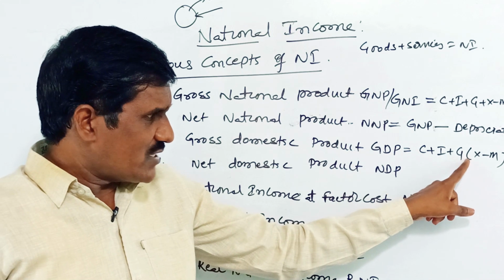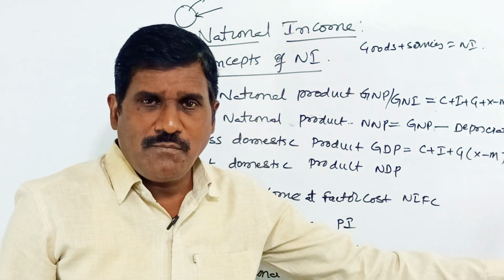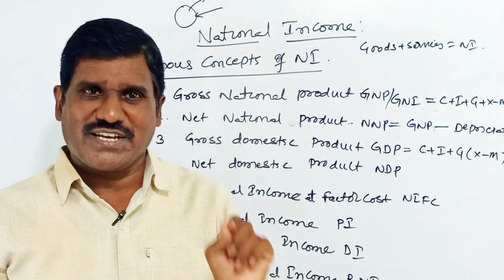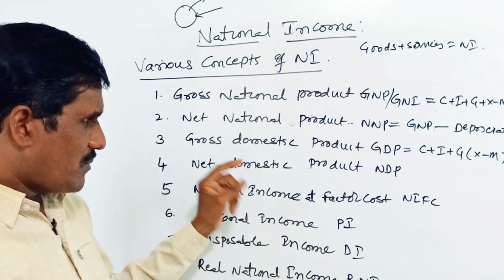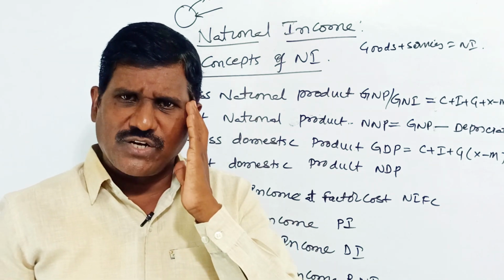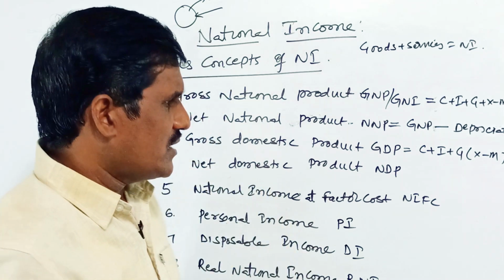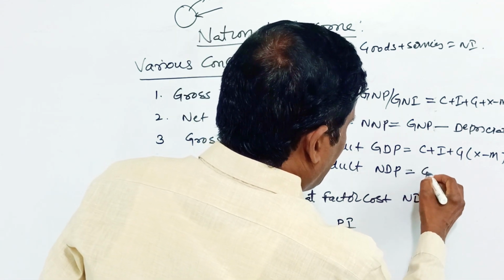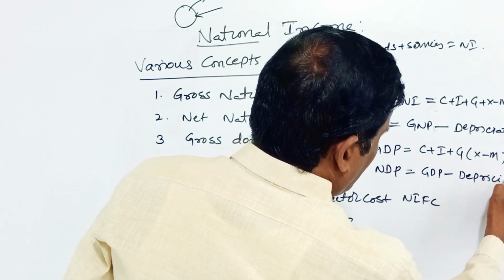Okay, when we add the X minus M, it will become GNP. When we deduct the X minus M, it will become GDP, gross domestic product. Then net domestic product. In the process of production, we can use machineries, capital goods. The NDP is equal to GDP minus depreciation.